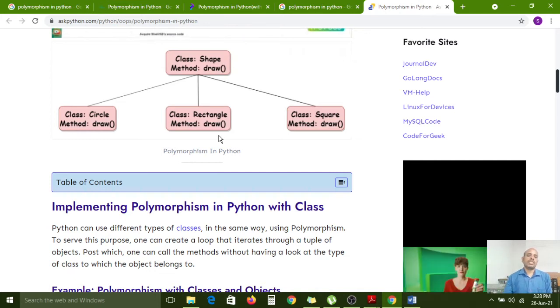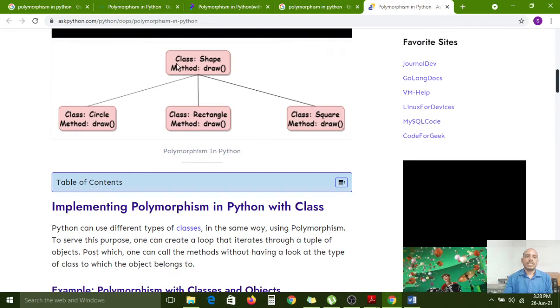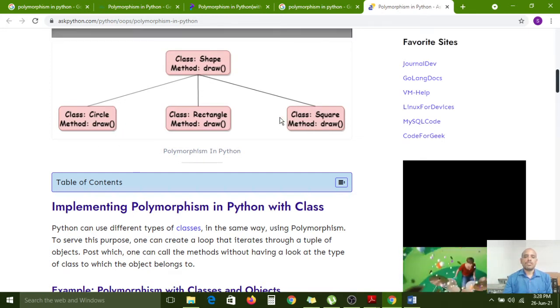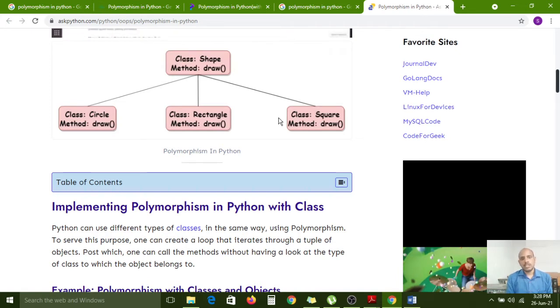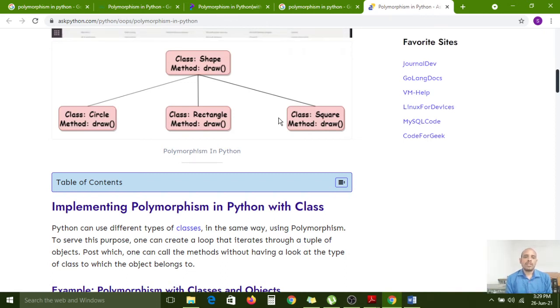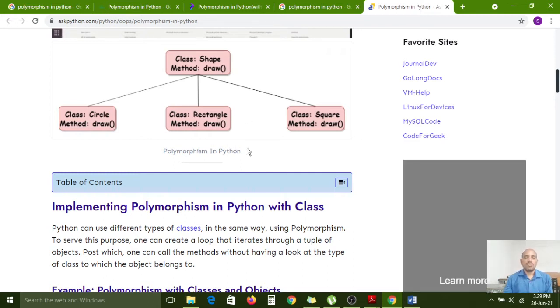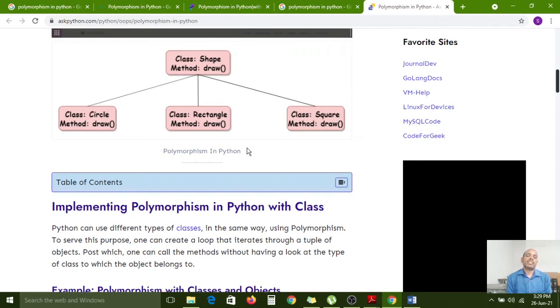But how does it execute while inheritance is going on? All these classes we are writing in the same notepad file, in a single file. So if you call the draw method after implementing the inheritance concept, which class's method will be executed?